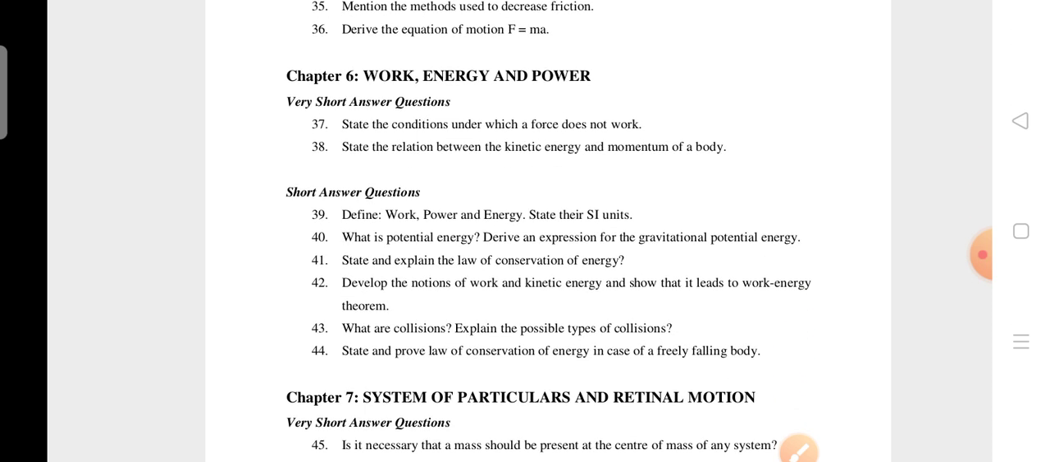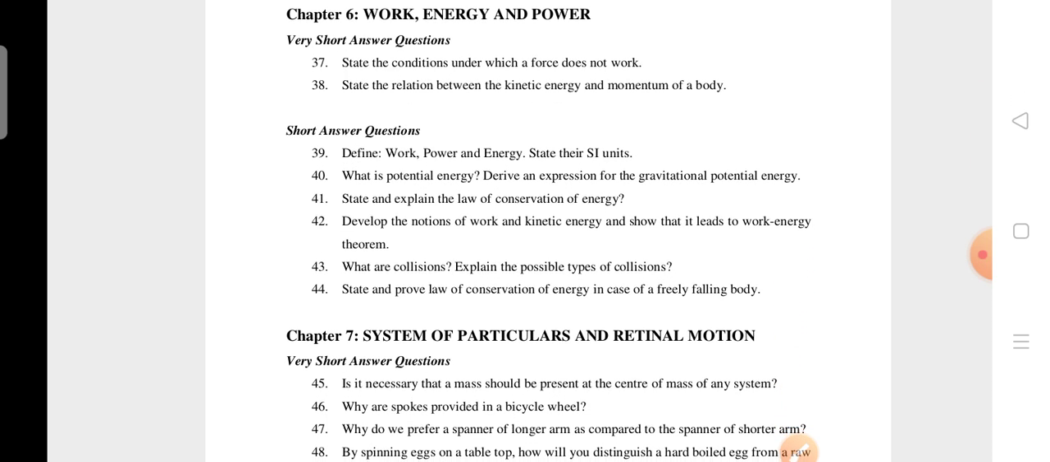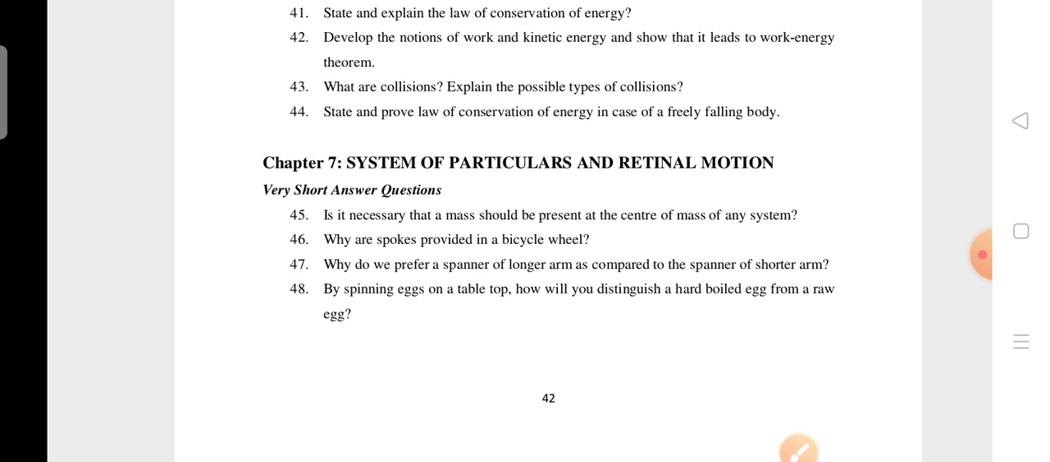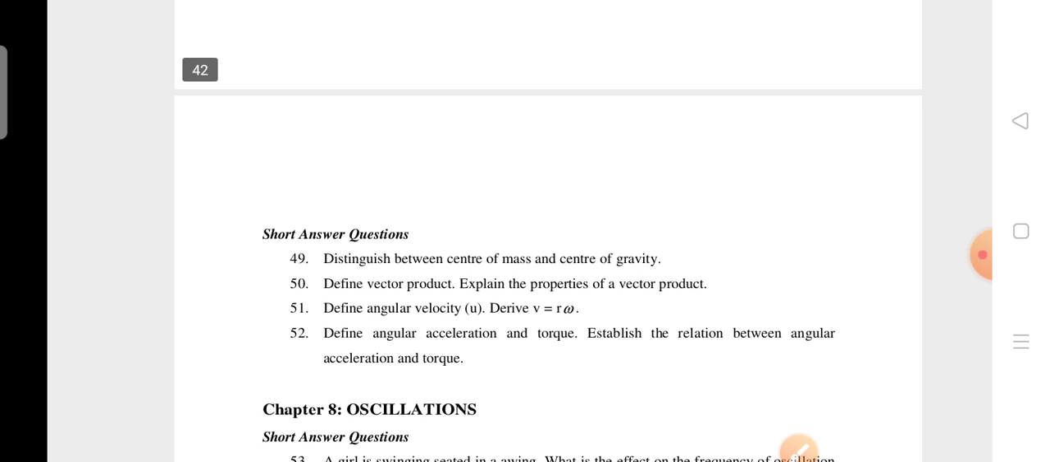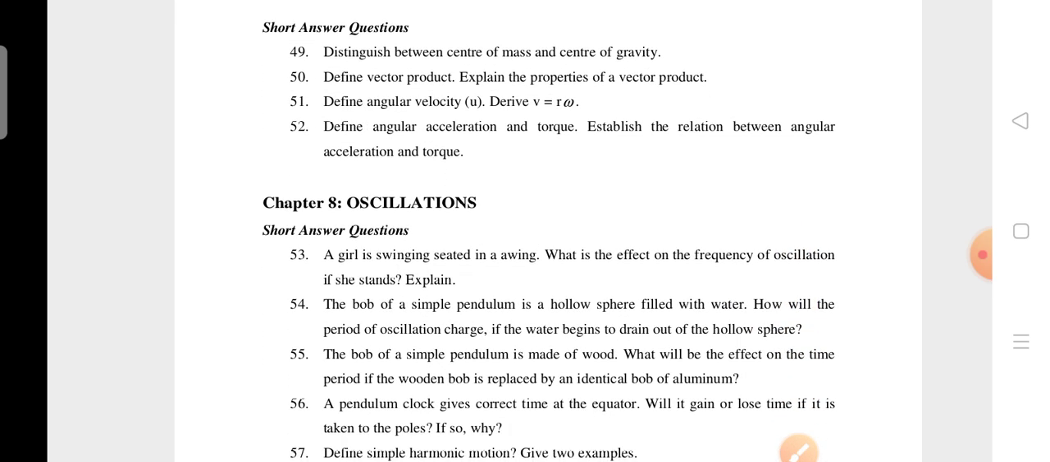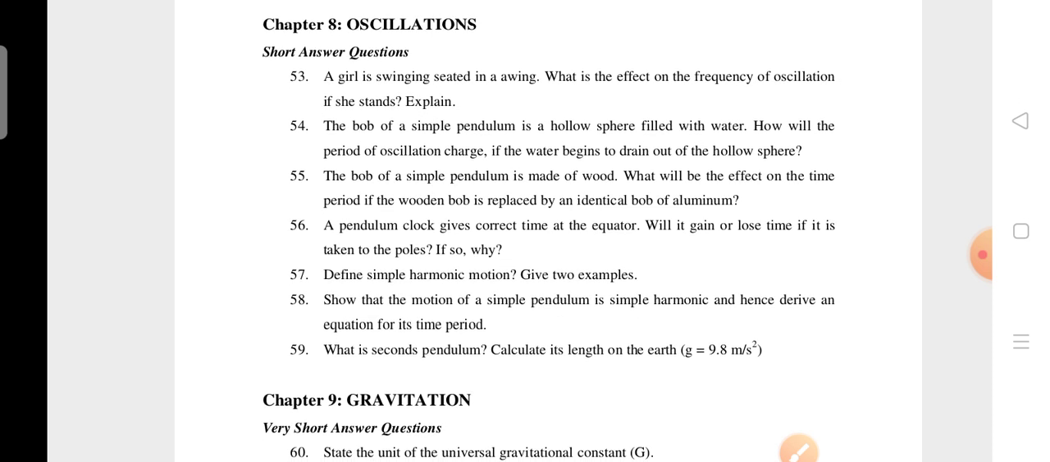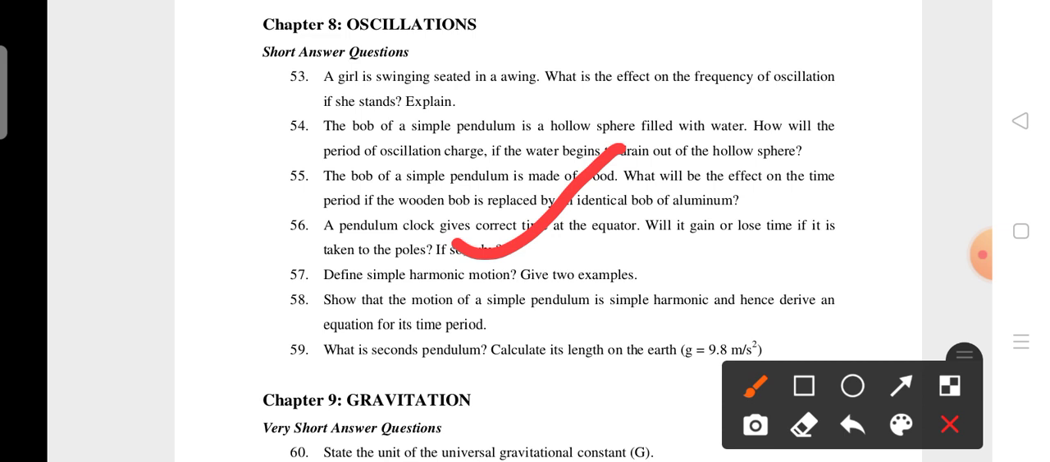Next, sixth unit, 1 mark as well as the 4 mark questions. Next, seventh unit, 1 mark questions. Next, 4 mark questions. Unit 7, 4 mark questions. Next, unit 8. In unit 8 only 4 marks weightage, like 4 marks questions will be there. Okay, these are the 4 marks questions, like short answer questions.